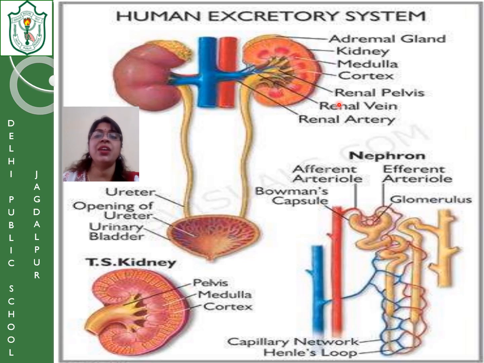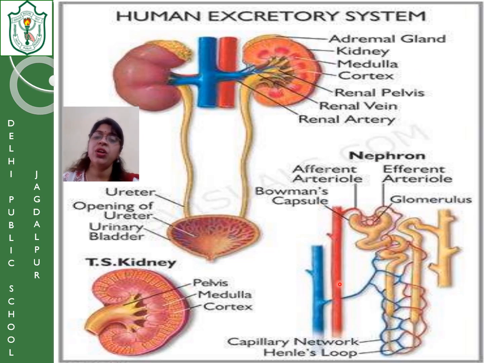Okay, you can see that the renal vein and renal artery are there. This I have already explained. The area which connects the ureter to the collecting duct is known as the renal pelvis. Now, this is the structure of a nephron. You can see that the nephron has a cup-shaped structure and a tail-shaped structure.